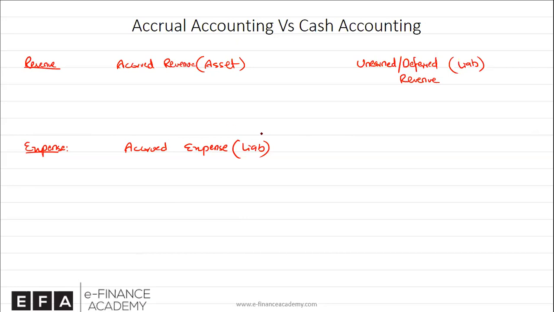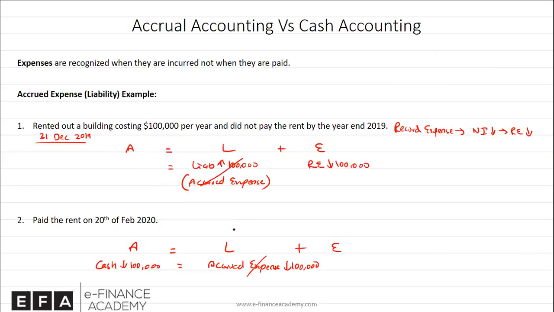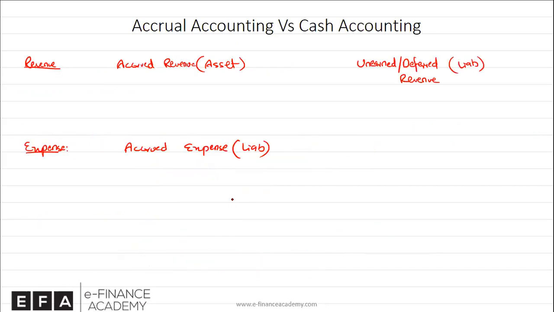Now in the exam, you're not going to learn all these transactions that I showed to you. Rather, you just simply have to remember what is what. Is accrued revenue an asset or a liability? Is unearned or deferred revenue an asset or a liability? But of course, you need to understand what kind of transactions these are. A simple way to remember this is revenue relates to inflow, expense relates to outflow. So accrued means the cash is not there yet.